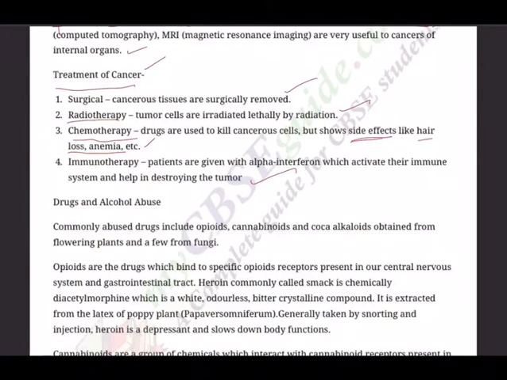As I keep on reminding you, this chapter is very important as far as your CBSE is concerned, as well as NDA UPSC, because lots of questions will come from this chapter in UPSC NDA, and of course NEET exam, it goes without saying, lots of questions. So we have been talking about cancer.